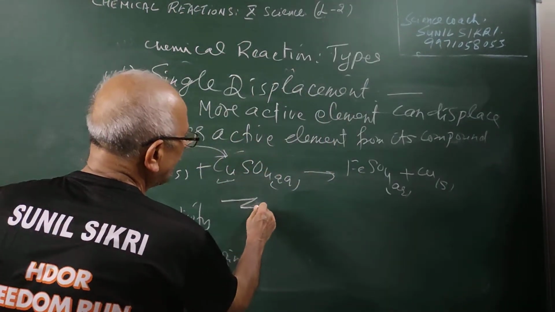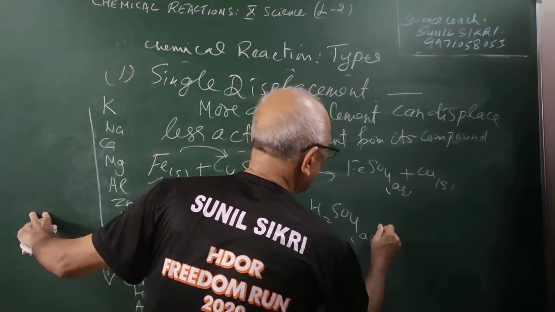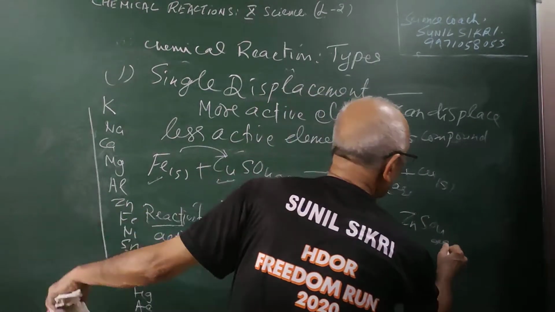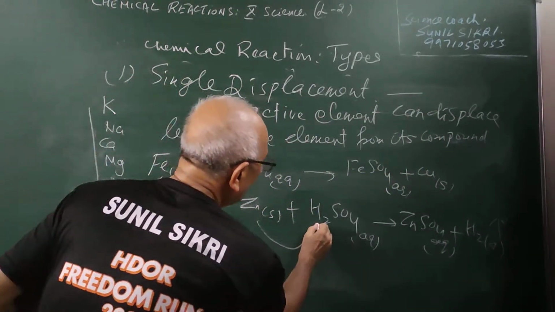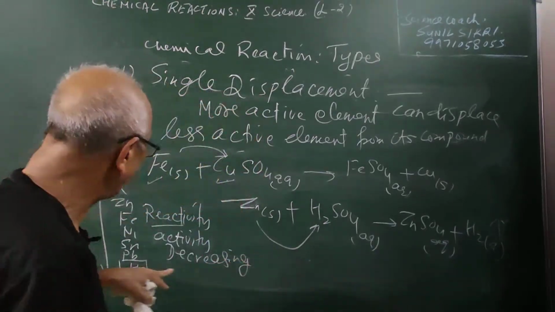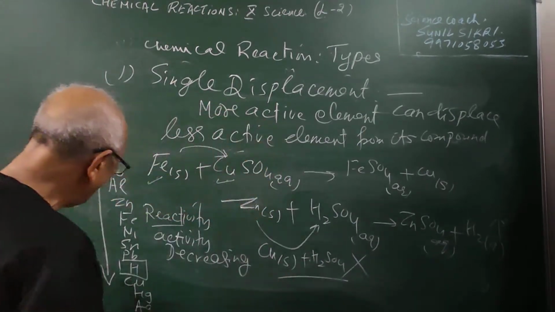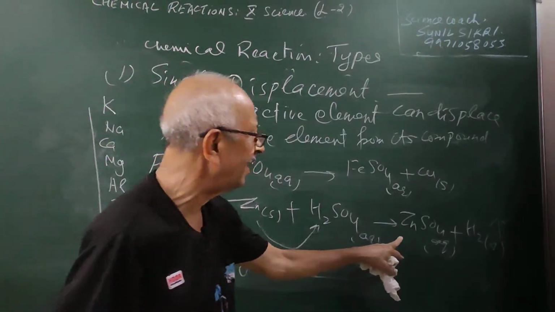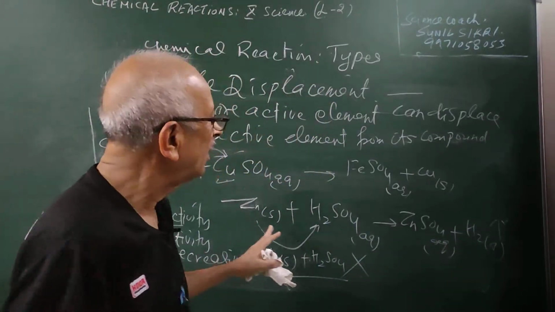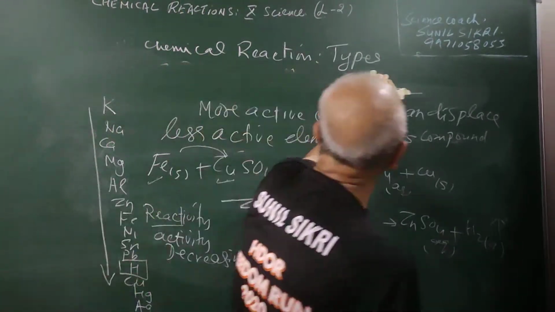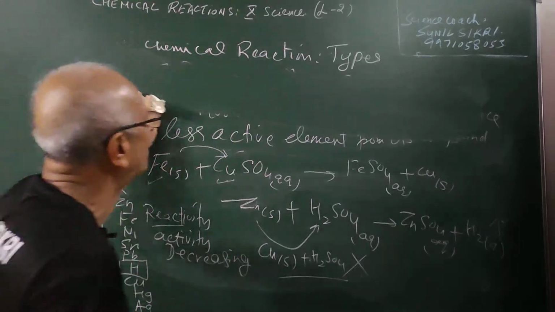For example, if I add zinc in H2SO4, students, this is aqueous, then what you will get will be ZnSO4 and hydrogen gas. So zinc will displace hydrogen from H2SO4, but copper plus H2SO4, no. Copper is below the hydrogen. Copper cannot displace the hydrogen, but zinc is more powerful than hydrogen. Zinc will displace hydrogen gas. So these are the single displacement reactions which I have shown, and this is the series which we should learn, students. More active can displace less active matter.